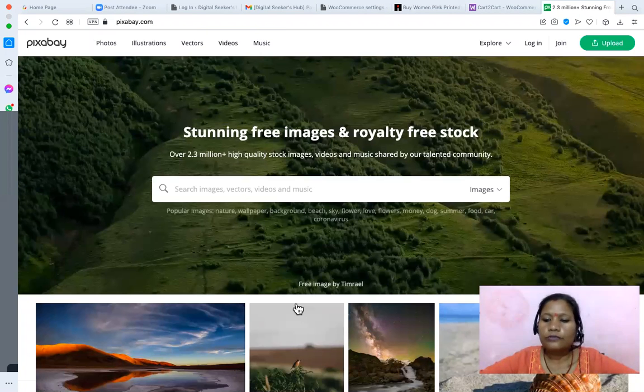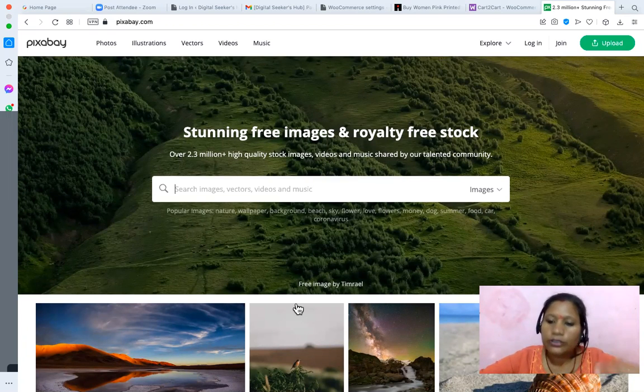Even if you are going for the pro, you can go and check Canva, check the finance category, and if the images are as per your need, you can go for the pro version.